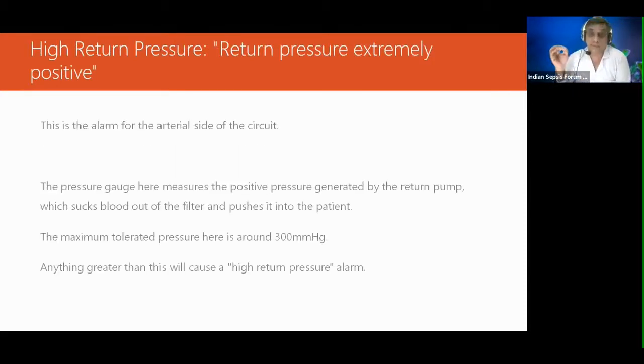High return pressure, extremely positive. This is the alarm for the arterial side of the circuit. The pressure gauge here measures the positive pressure generated by the return pump, which sucks blood out of the filter and pushes it to the patient. The maximum tolerated pressure is 300. Anything greater than this will cause a high return pressure alarm.